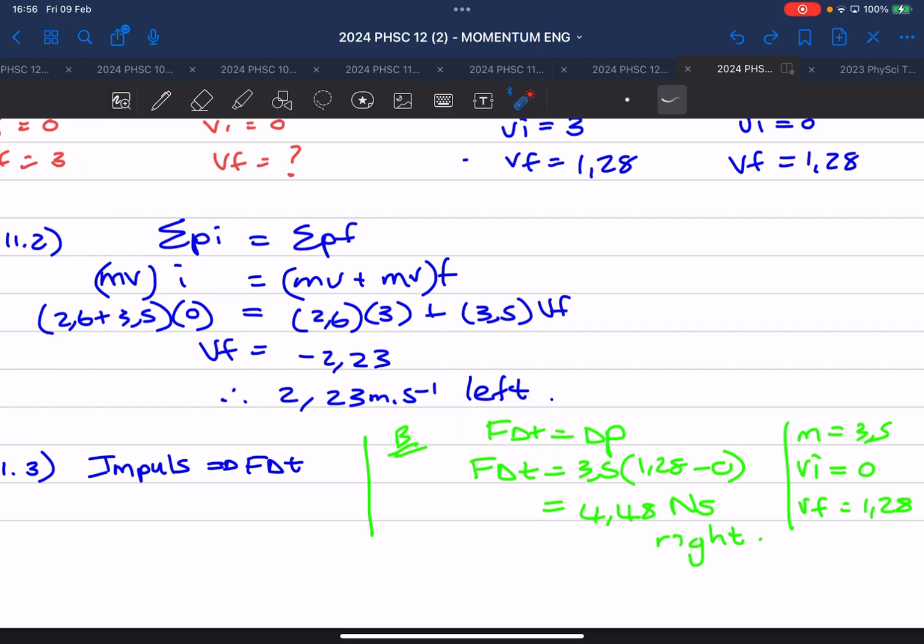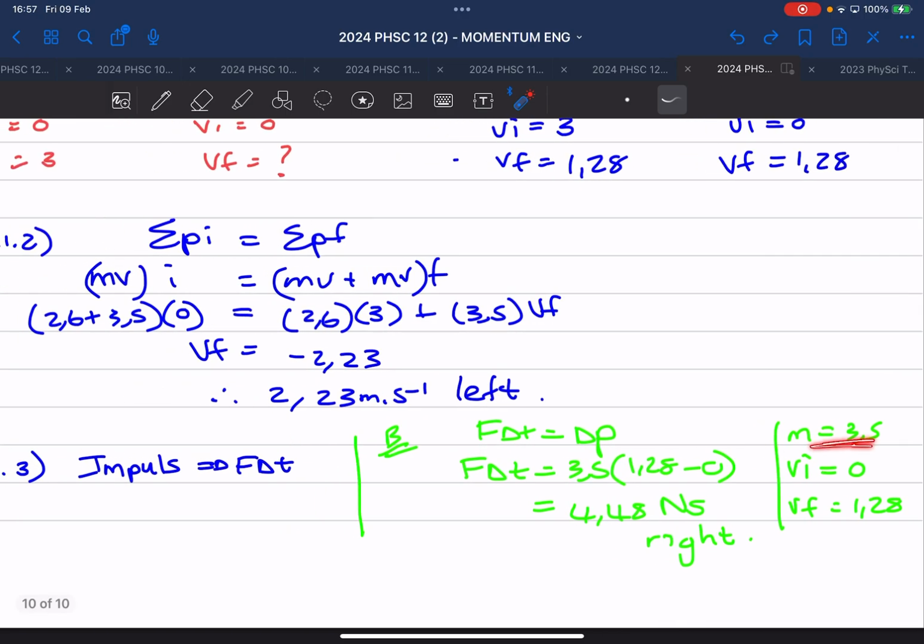Okay, the impulse is a change in momentum. I'm only looking at B, mass of B, initial velocity, final velocity. Set it in. Nou, super belangrik. Die eenheid, the unit for momentum, or change in momentum, is kilogram meter per seconde. That is the unit for momentum. The unit for impulse, even though they are equal to each other, is different. Die eenheid vir impulse is Newton secondes.